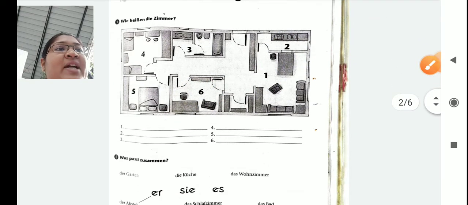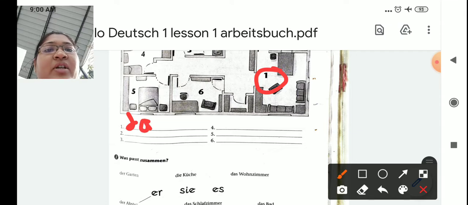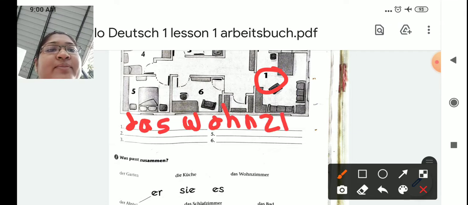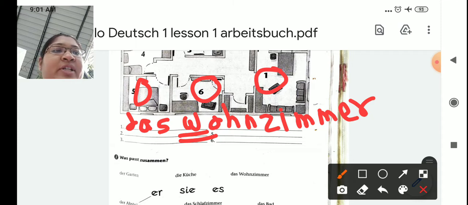Okay, now the first one I will solve for you. So this is number 1. This is your living room. Okay, so that we call as das Wohnzimmer. The W is capital. The first letter of a noun is always capital. Okay, so likewise you have to find out all the room names, and you have to write them down here.